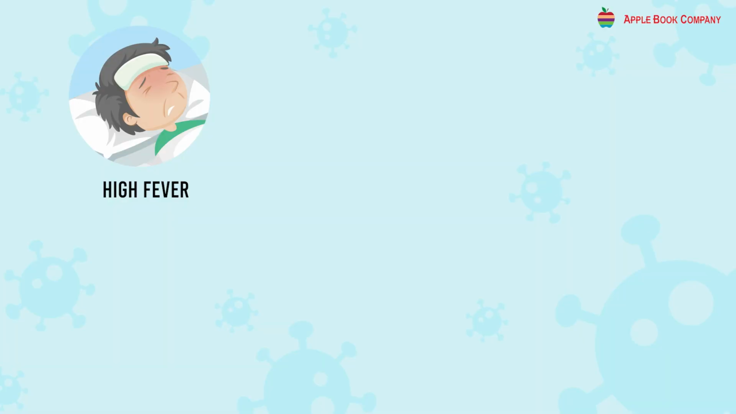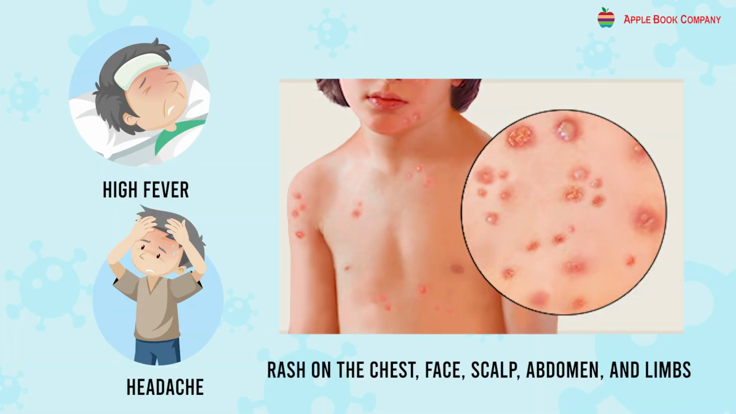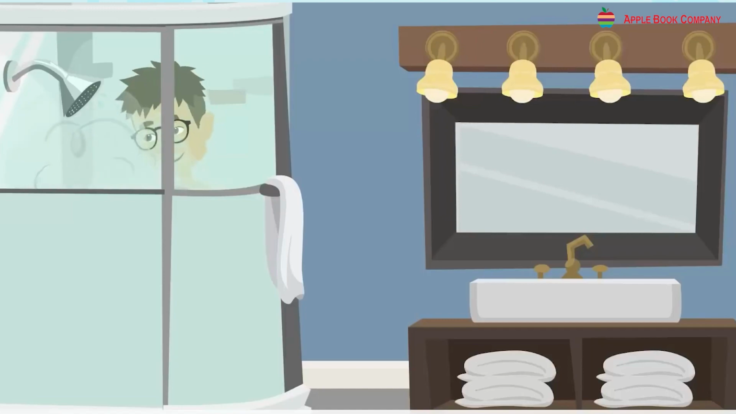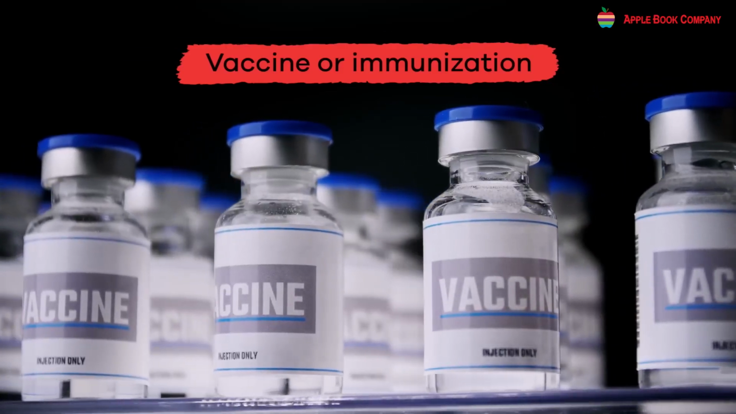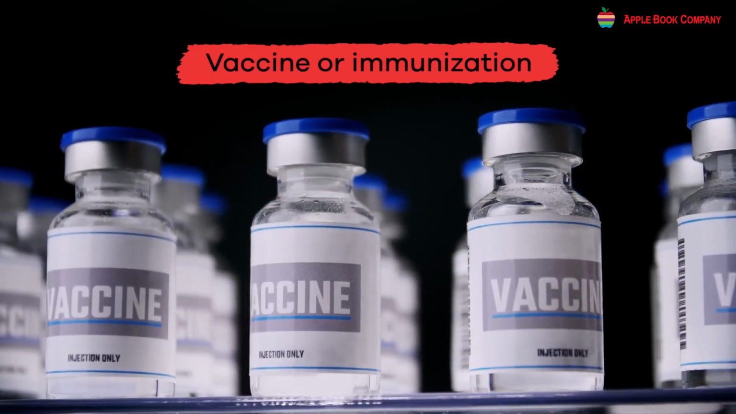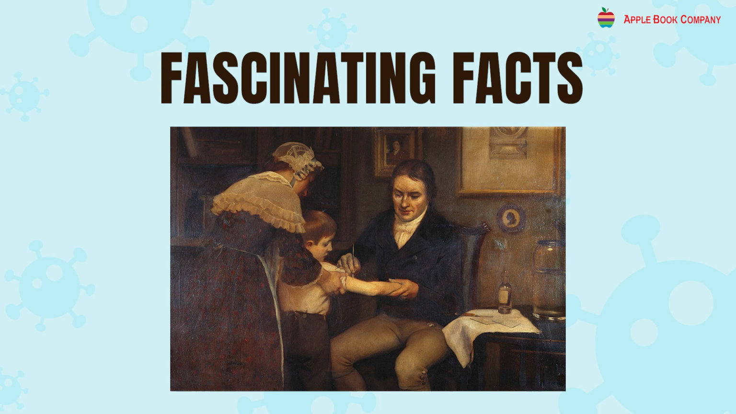Symptoms: high fever, headache, followed by the appearance of a rash on the chest, face, scalp, abdomen, and limbs. Prevention: maintain personal hygiene. Obtain a vaccination against the disease that causes chickenpox. Fascinating facts. The process of vaccination was first developed by Dr. Edward Jenner in 1796 AD.